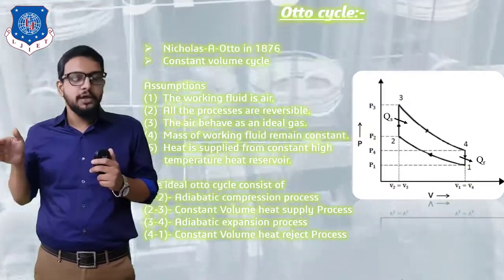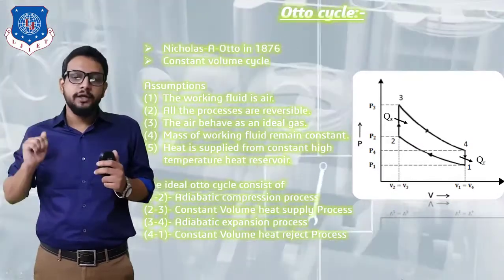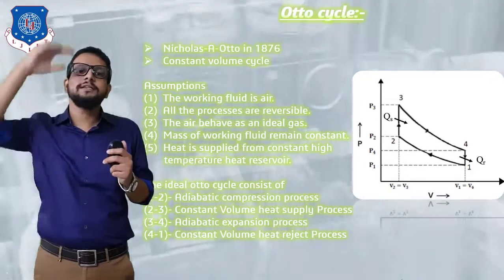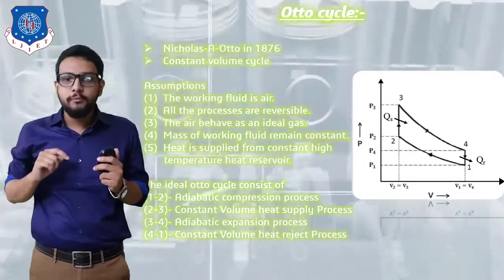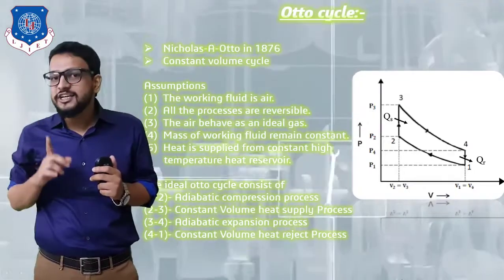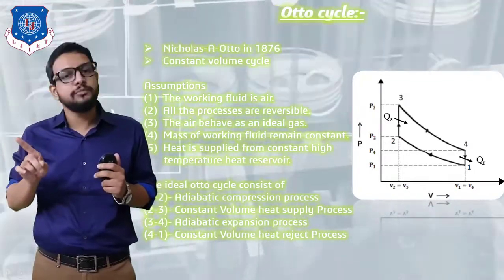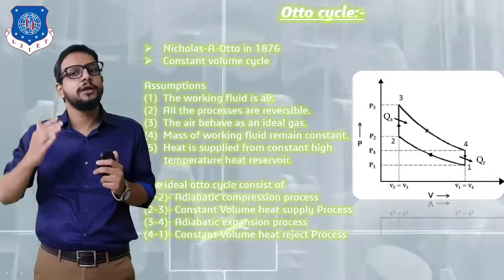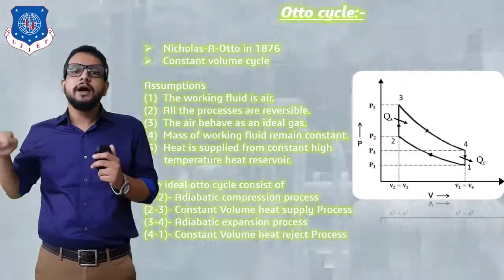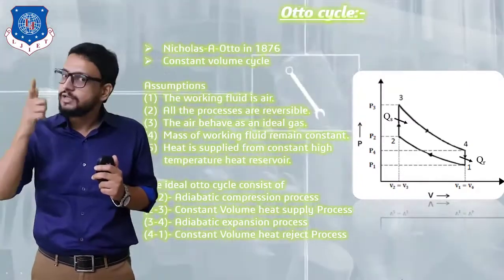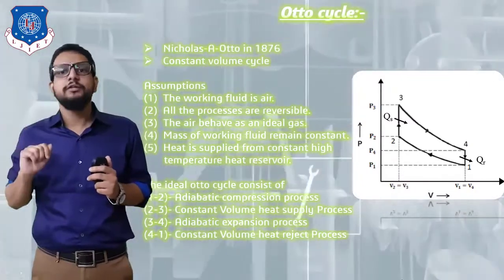After reaching point number 1, the piston will move from its BDC towards the TDC, that is, a compression stroke will be performed, but compression will take place adiabatically, which means during compression there will be no heat transfer between system and surrounding. Now we know that the compression process is represented by a hyperbolic curve. So it is shown by this hyperbolic line from state 1 to state 2, representing that pressure is going to increase but volume is going to reduce.